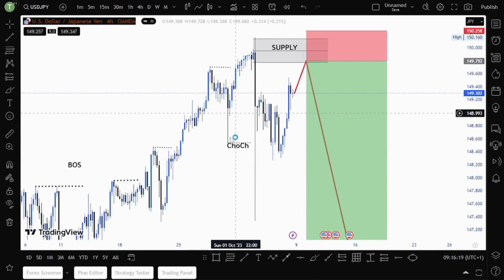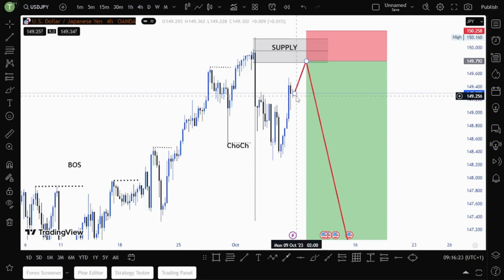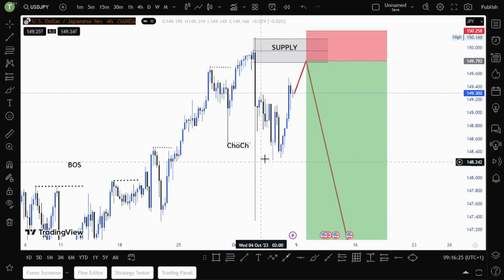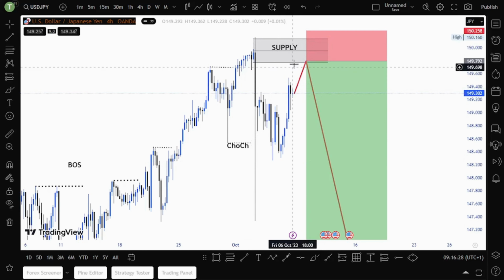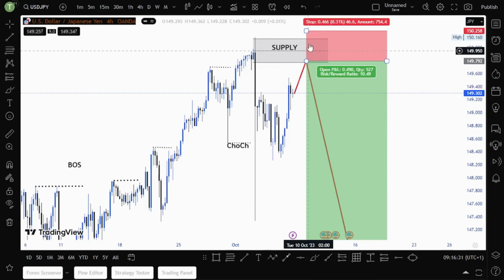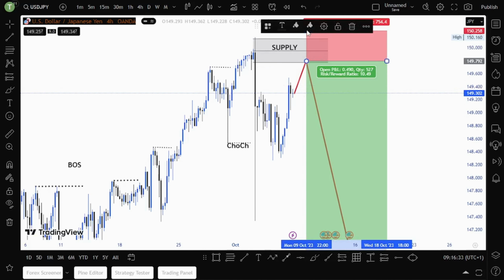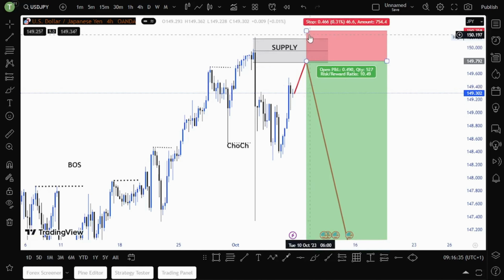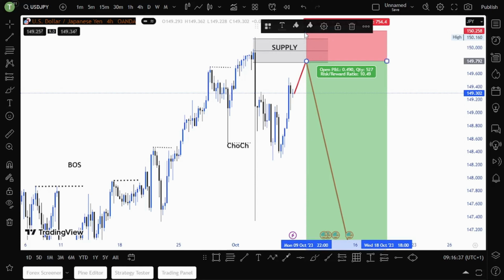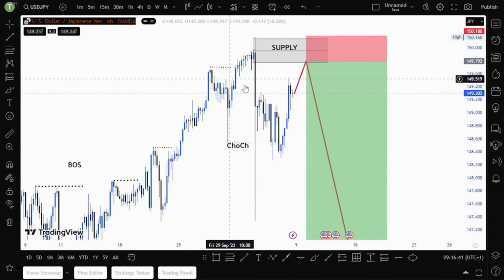Now we put up our supply zones above this high, so price could just move higher on Monday or Tuesday and tap into the supply zone, which is above here, and then we enter our sell.